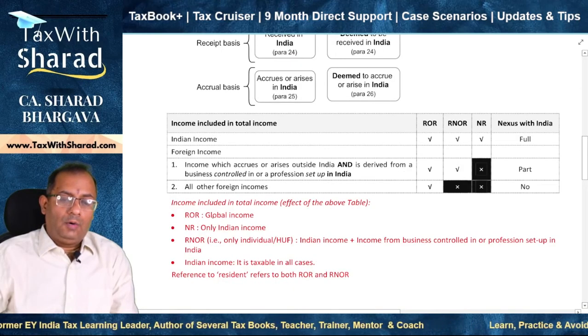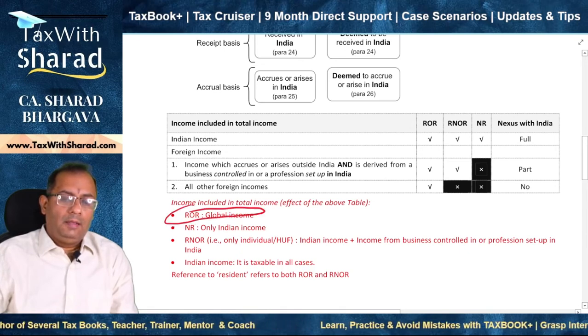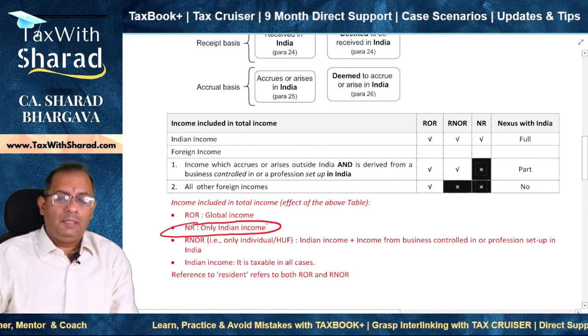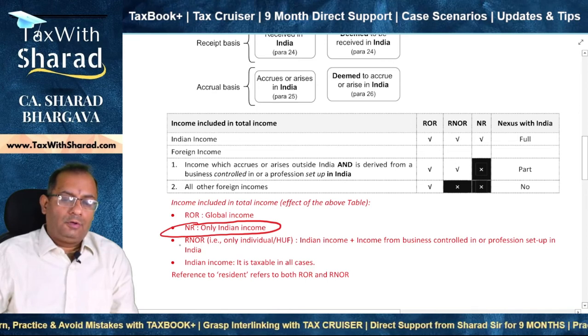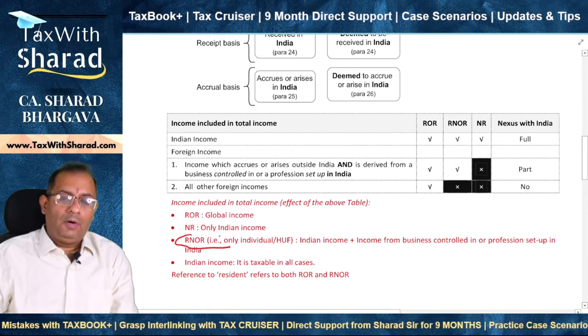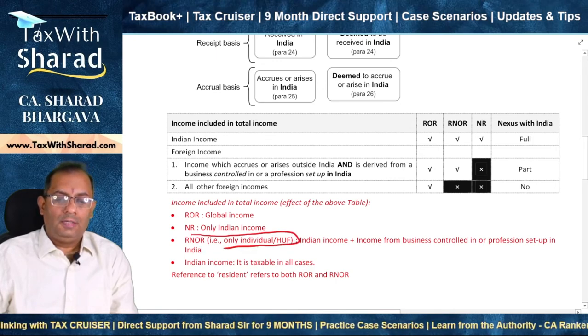In the case of ROR, global income is to be taxed. Fine. In the case of NR, that means non-resident, only Indian income is to be taxed, not foreign income. And in the case of RNOR, and mind you, RNOR is possible only in the case of individual or HUF, not in the case of other kinds of assessees.